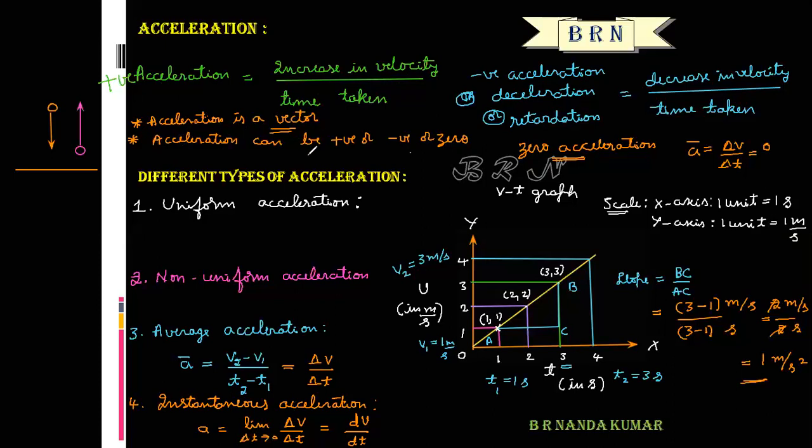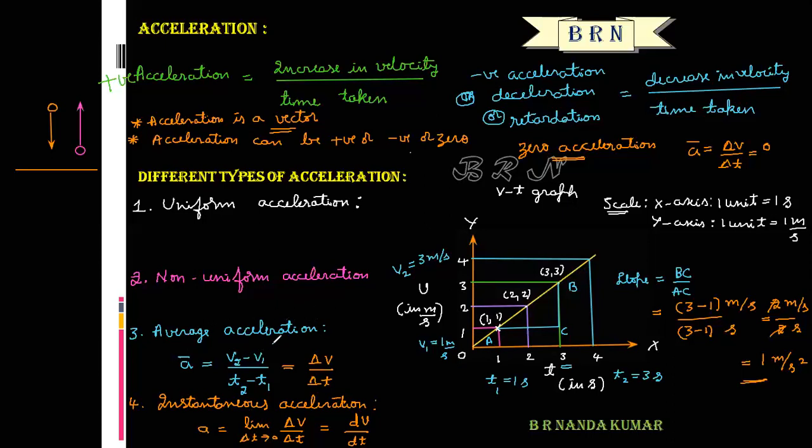It can be positive or negative or zero. So these are different types of acceleration. Uniform acceleration: a particle is said to be moving with uniform acceleration if its velocity changes by equal amounts in equal intervals of time. A particle is said to be moving with non-uniform acceleration if its velocity changes by unequal amounts in equal intervals of time.